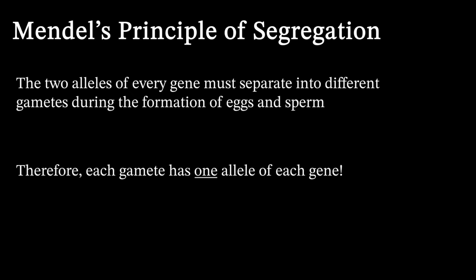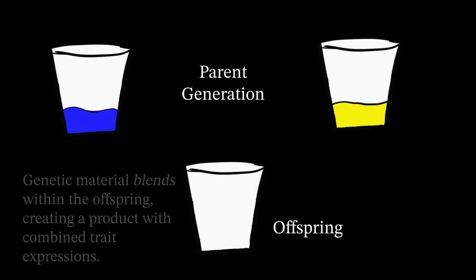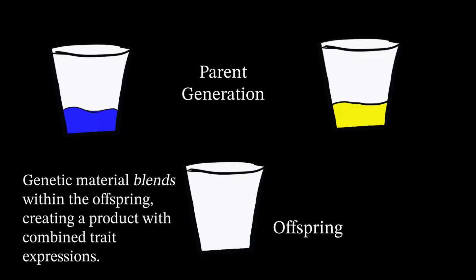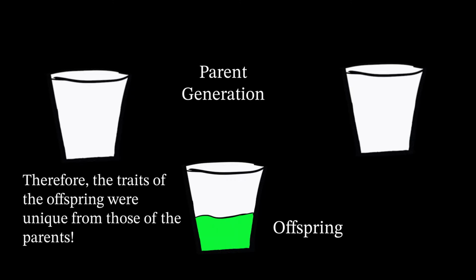The prevailing idea at the time was that inherited genetic material was fluid in nature. Therefore, any offspring would have a combination of the genetic material of the mother and father. This suggests further that the original trait from either the mother or the father couldn't be recovered.